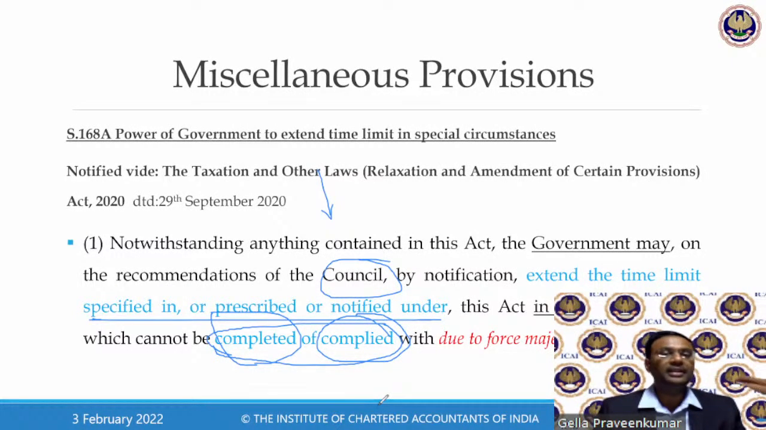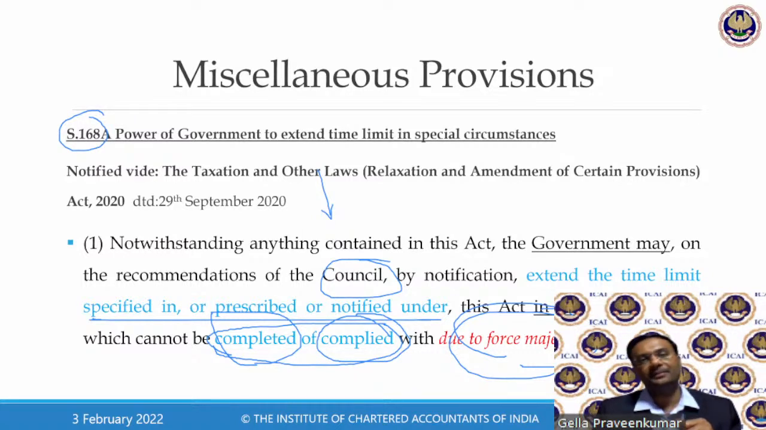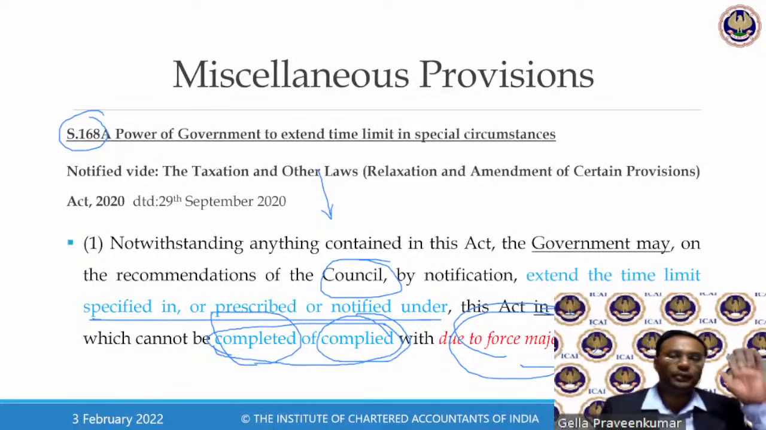So they have enabled EVC through your OTP mechanism to file returns. So any activity which cannot be complied with, they took shelter under 168A due to force majeure. Now, this clause called force majeure got prominence when COVID started. Everyone started looking into the rental agreement to see whether there was any force majeure clause.